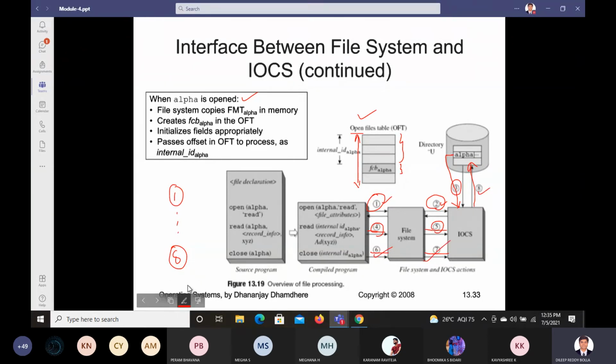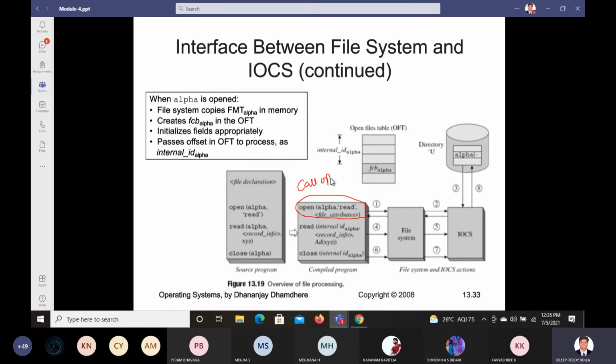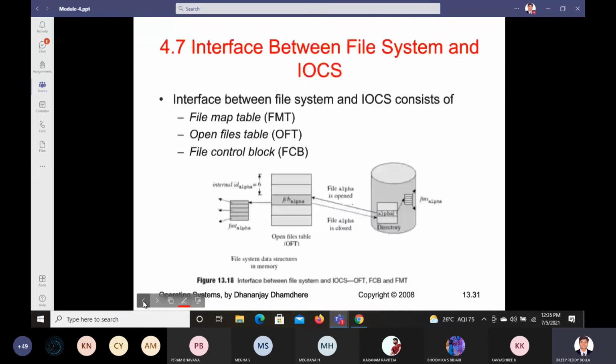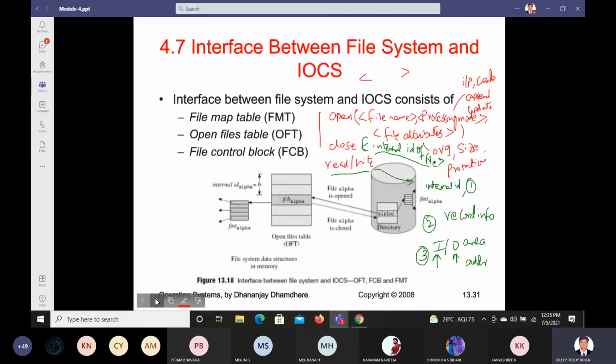Let us see in detail one by one what all those 8 steps are, and we can understand this interface between the file system and IOCS. First point is what? The process executes the call which is called open alpha, read file attributes. This one it is going to take. Okay, the process executes the call open. This is called call open. Where did you get this name call open? If you see this one, you'll understand. You can see this one, call open.